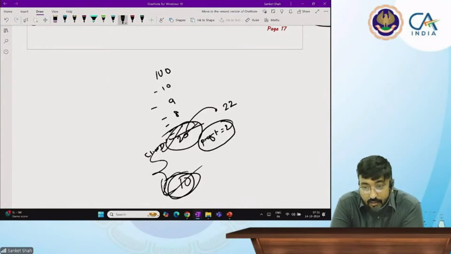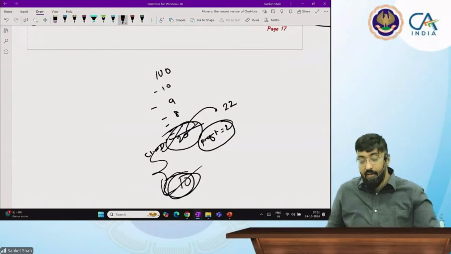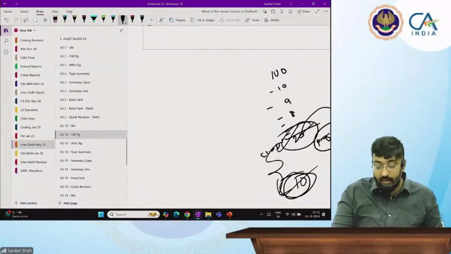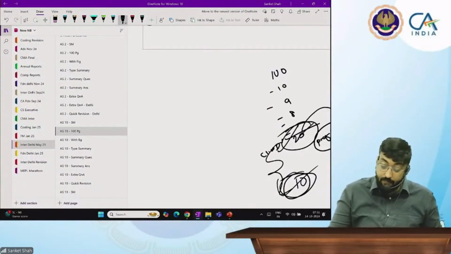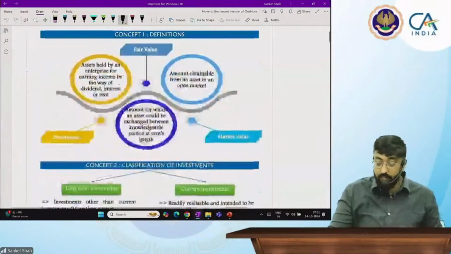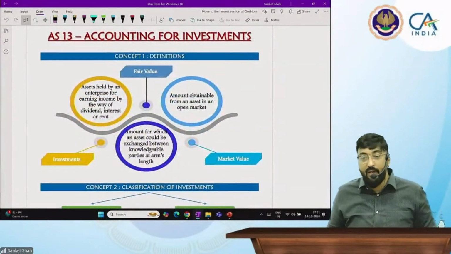Derecognition, yes beta. Now give full attention to AS 13. Yes, there is a part of AS 9 there also. All accounting standards are normally interrelated with each other. Chalo, now focus for the next 30 minutes. Very, very important chapter, investment accounting. You will have a question on this, 90% compulsory, for 5 marks to 10 marks weightage.